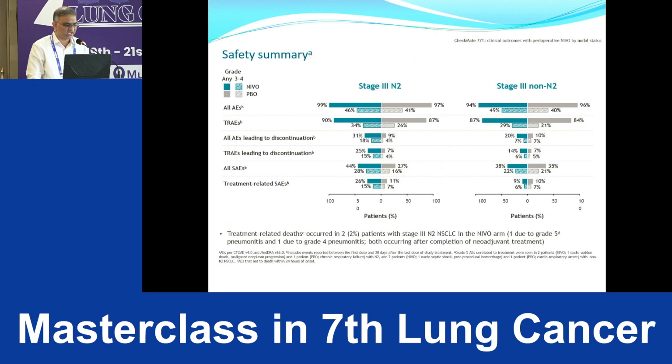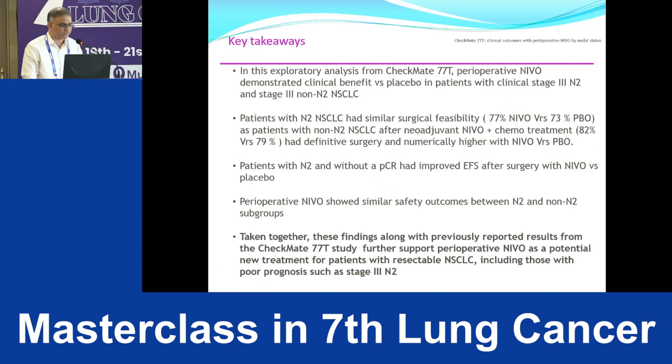The safety summary, except for discontinuation, all adverse events and treatment-related adverse events are slightly more in the neoadjuvant immuno plus chemo versus chemo. Other safety things are almost similar in both groups. So the key takeaway from this trial is clinical benefit in clinical stage 3 N2 and stage 3 non-N2 patients.